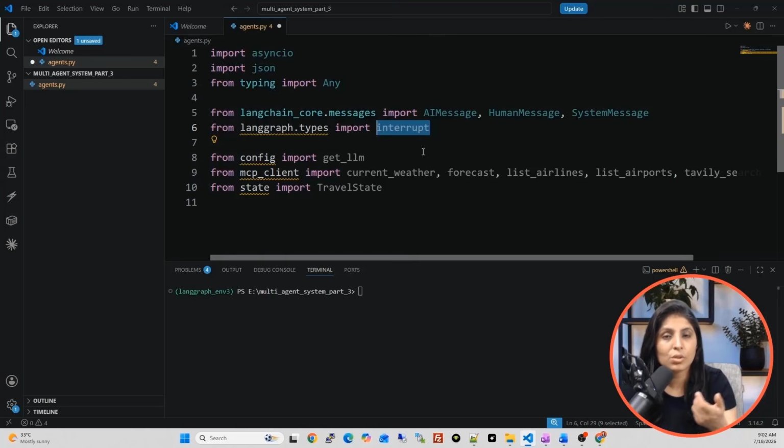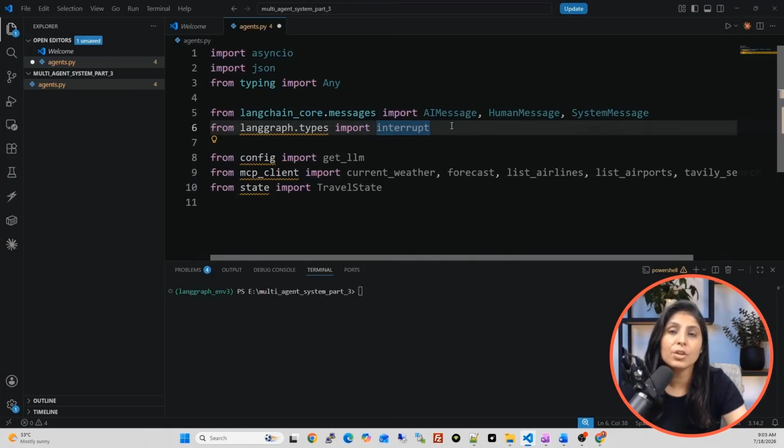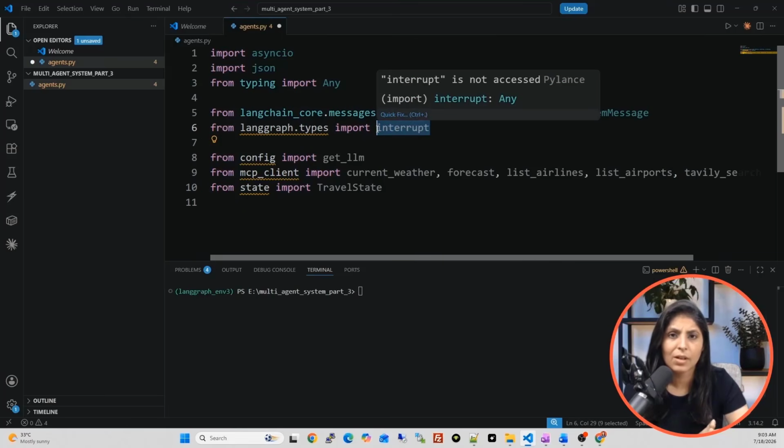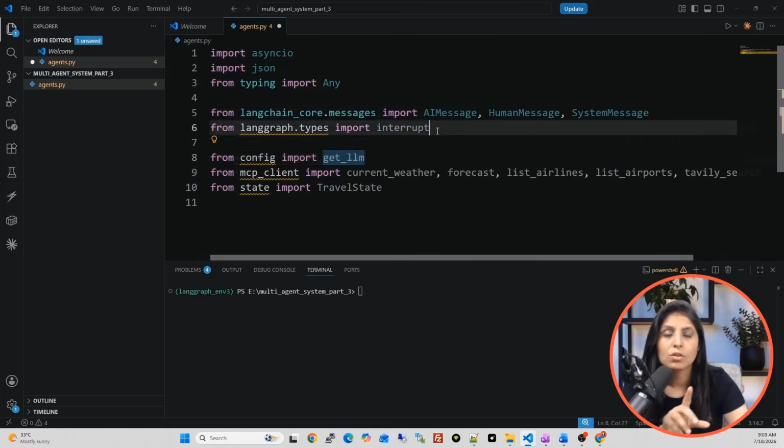It will ask the user to provide input. Once the user provides the input, then on the basis of that input, LangGraph will continue the process. So whenever you need input from the user, we need to stop the flow of the project, and over there we will use this interrupt.